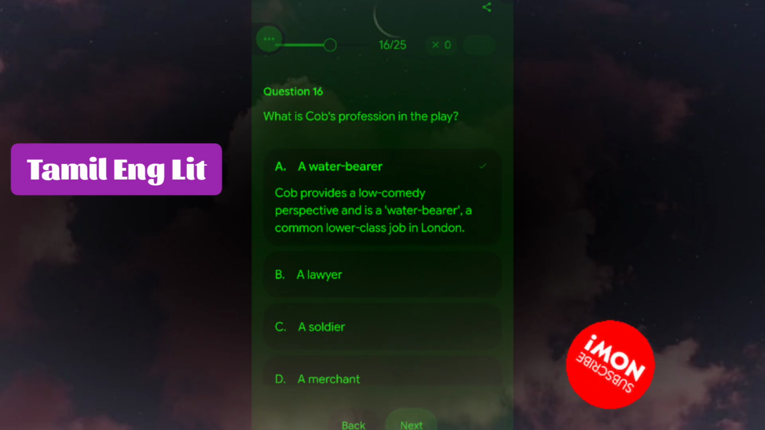What is Cobb's profession in the play? A water bearer. Cobb provides a low comedy perspective and is a water bearer, a common lower-class job in London.